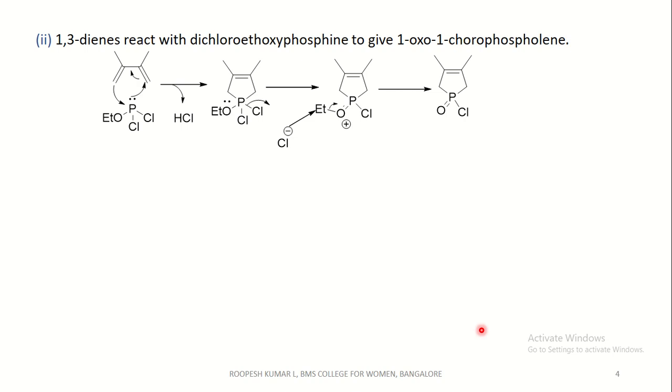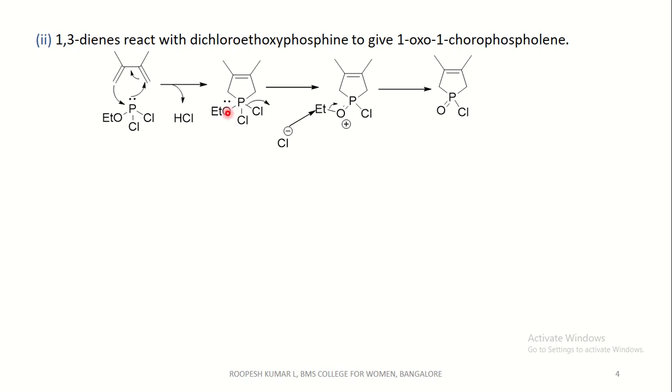Coming to the second method, 1,3-dienes react with dichloroethoxyphosphine to give 1-oxo 1-chlorophospholene. That is, lone pairs on phosphorus attacks this carbon, the pi electron shifts to form a double bond, and this double bond comes and attacks this phosphorus to form a 5-membered cyclic ring with phosphorus.